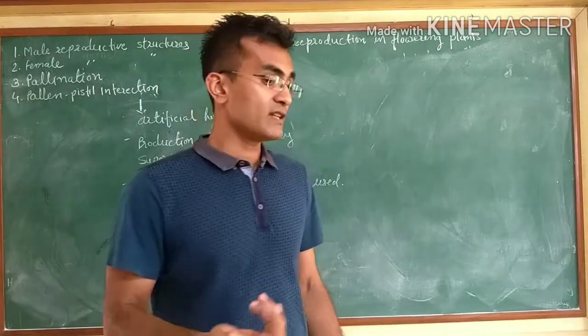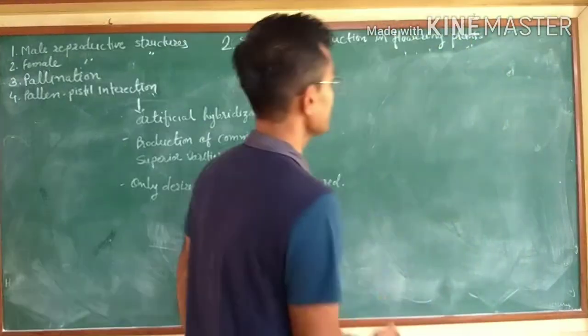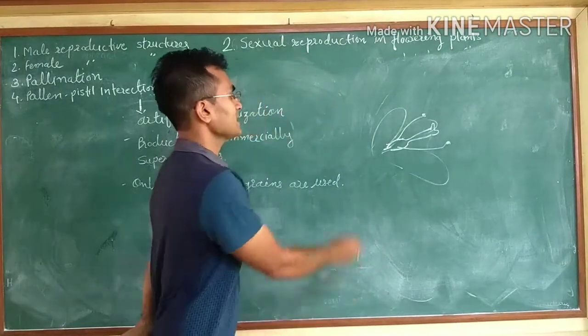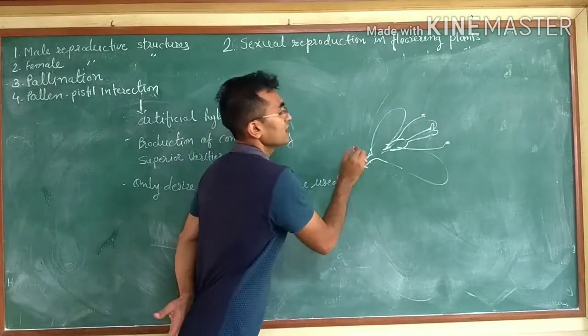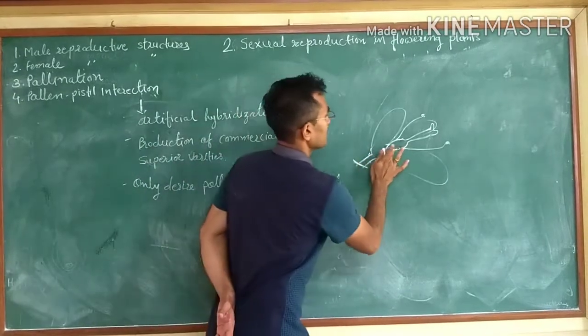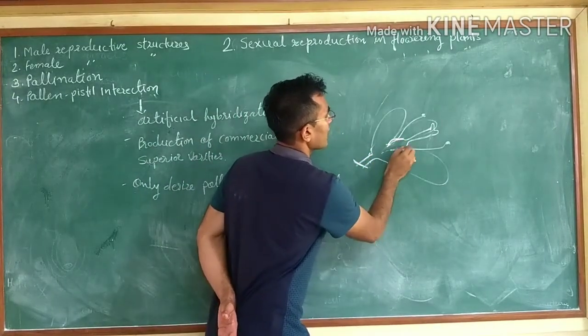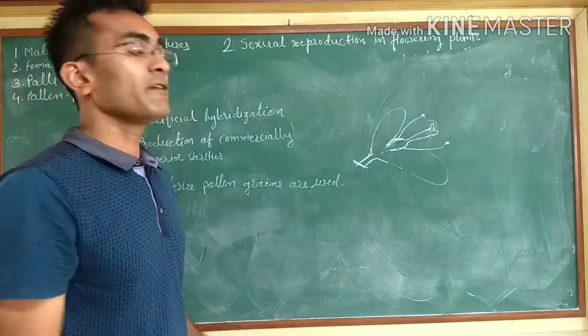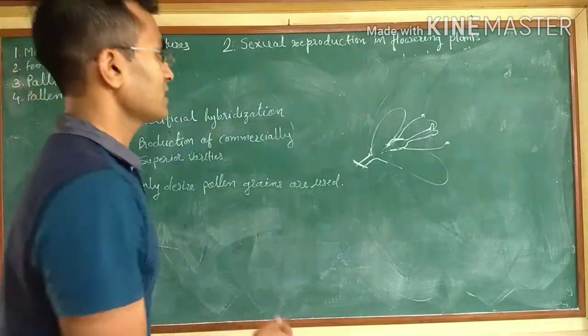In emasculation, suppose this is the flower. In the emasculation technique, we remove the anthers of the flower, and this has to be done before the maturation of the anther.